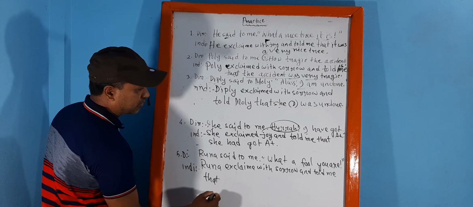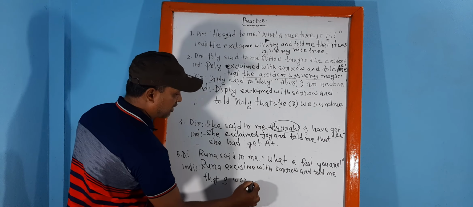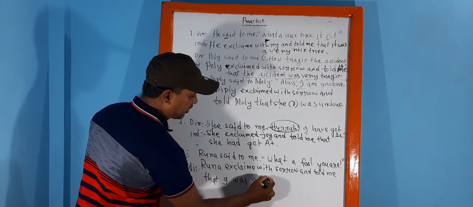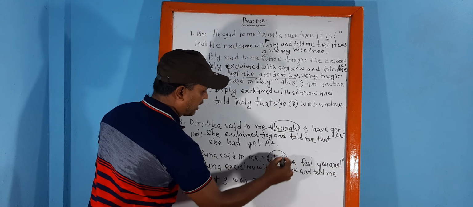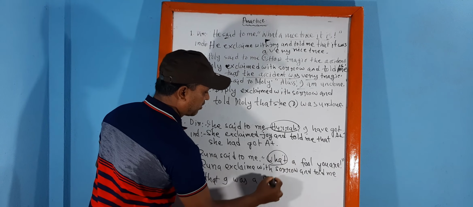You will indicate me, so I was a great fool.